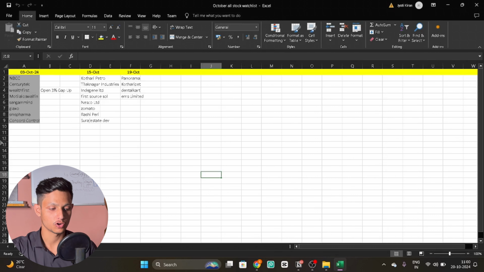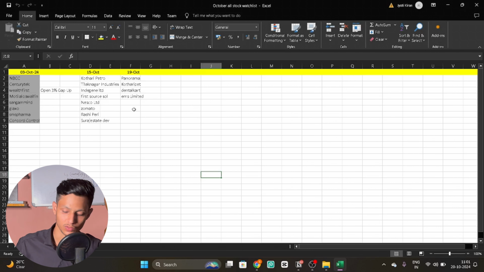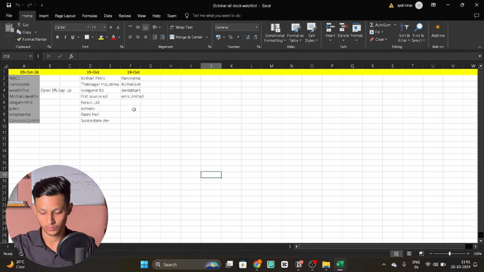So these are the stocks overall that I added to my stock watch list throughout October. And how do I select my stocks? In simple terms, I have a system for how I make and prepare my stock watch list. I have made a separate video on that, and you can watch that video as well. So let's come back to the data and how these stocks performed.